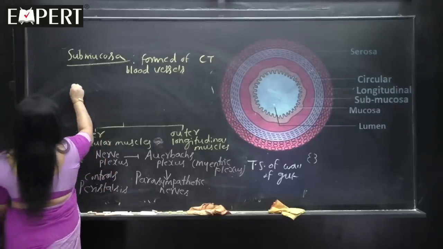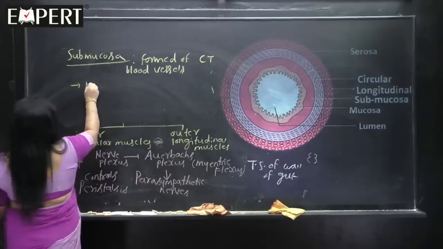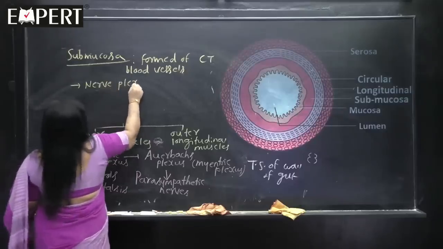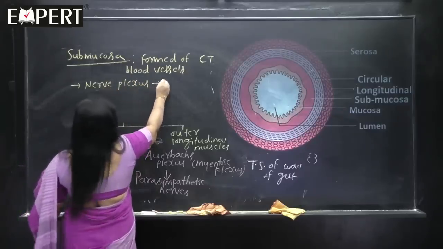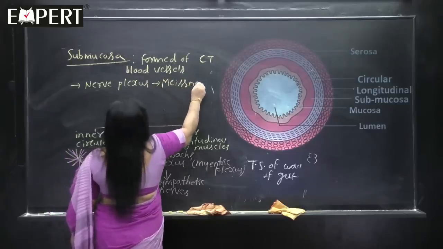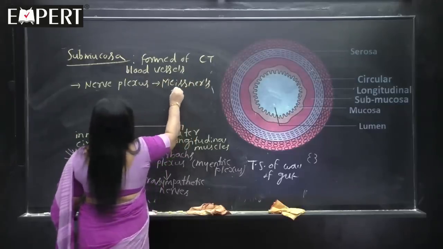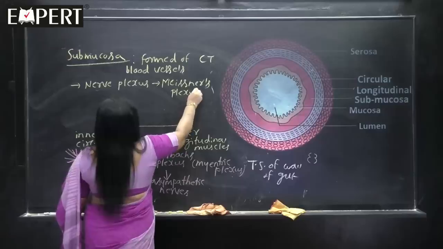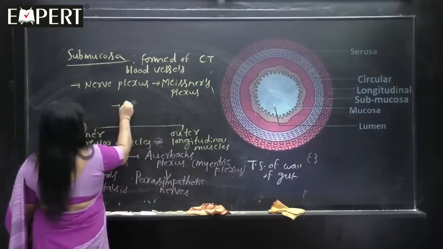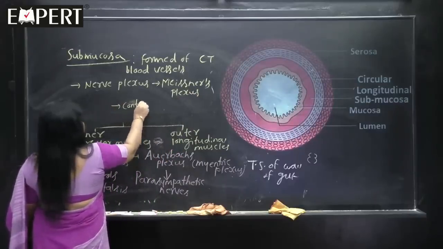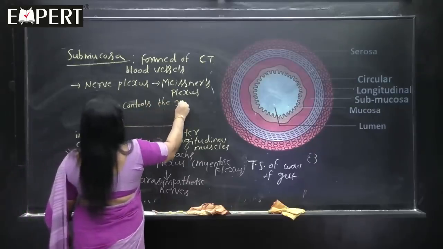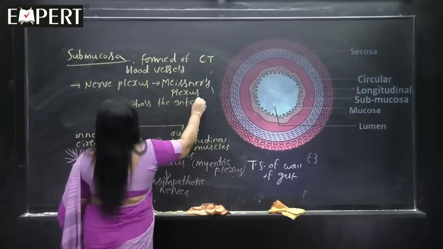See, submucosa also shows another nerve plexus that is called Meissner's plexus. Then what is its function? It controls the intestinal juice production.